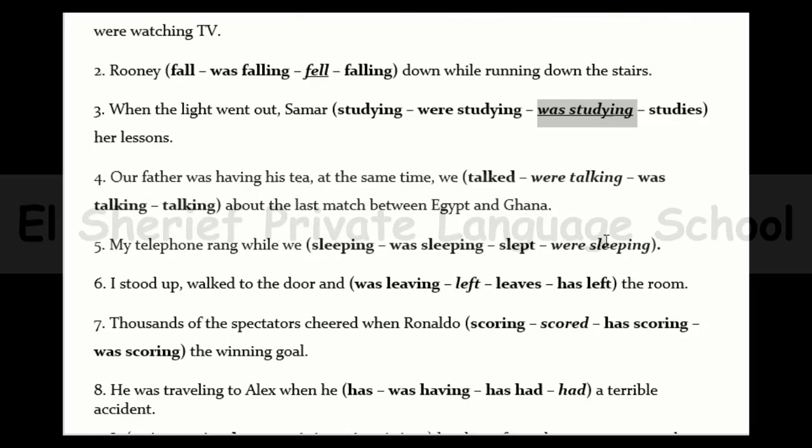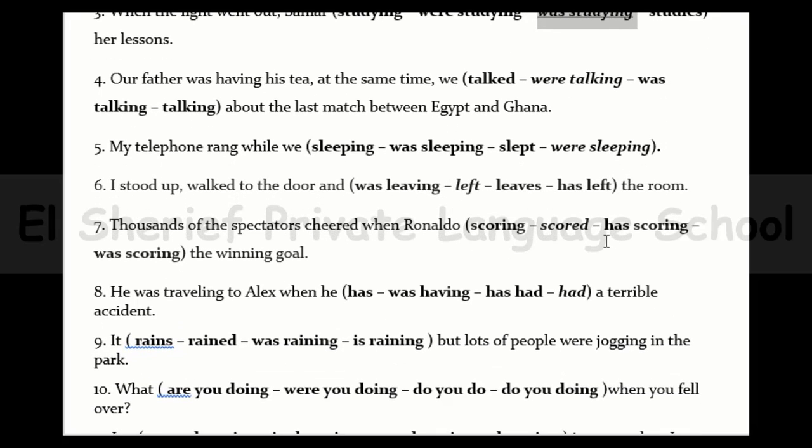Now let's go to number 4. Our father was having his tea, and at the same time talking about the last match between Egypt and Ghana. So we have two actions that were happening at the same time.